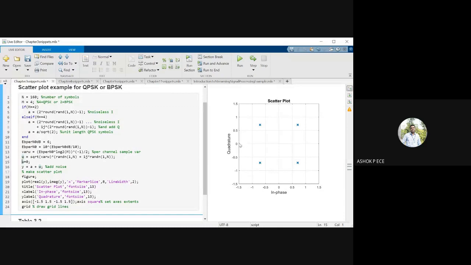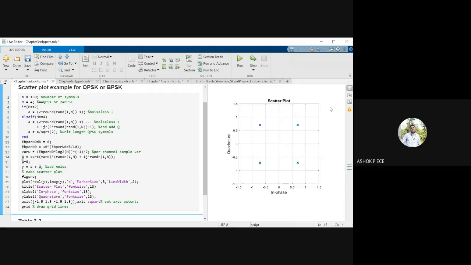Very simple. This is in phase. In phase is the real part. Quadrature phase is the complex part. For this symbol, you see, the real part is positive and the complex part is also positive. For this symbol, the real part is positive and the complex part is negative. For this symbol, the real part is negative and the complex part is positive. For this symbol, both the real term and imaginary term are negative.